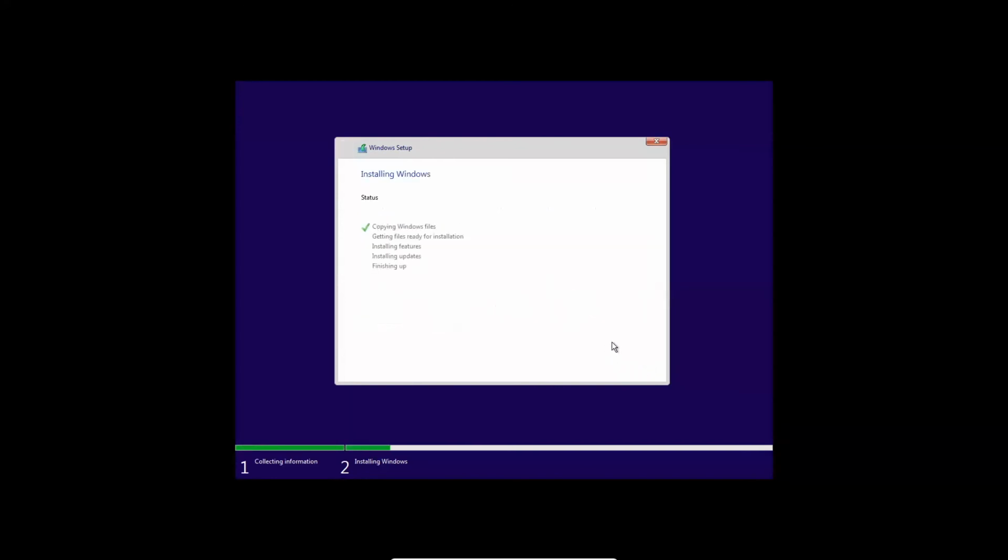Now you can see your Windows installation has started. This will take some time to install Windows. During this process, your laptop may restart several times. Now you can see it is asking to restart your PC.